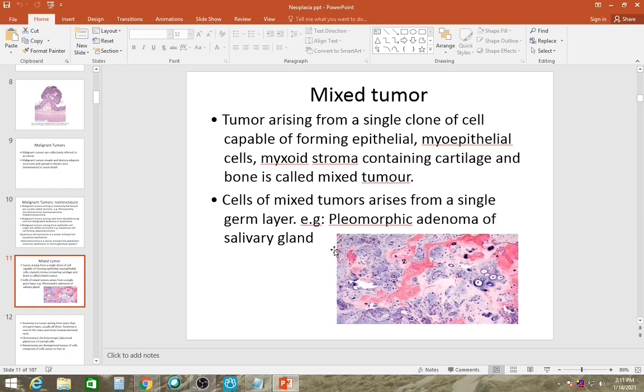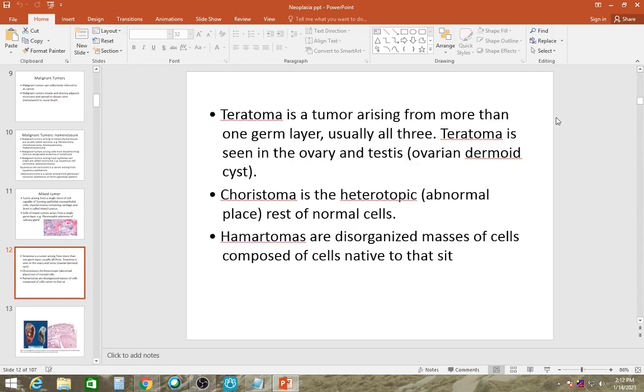Like I've already told you, this pleomorphic adenoma is an aggressive tumor. Teratoma is a tumor arising from more than one germ layer. Like we have three germ layers: endoderm, mesoderm, and ectoderm. So teratoma will arise from all three germ layers. They are usually seen in ovary and testes. If it's benign in ovary, we call them dermoid cyst.